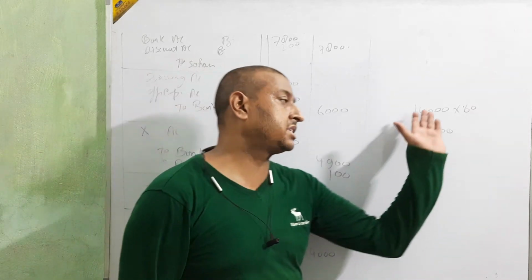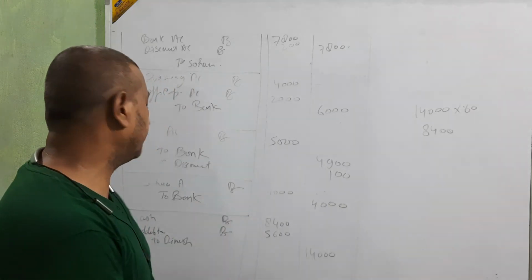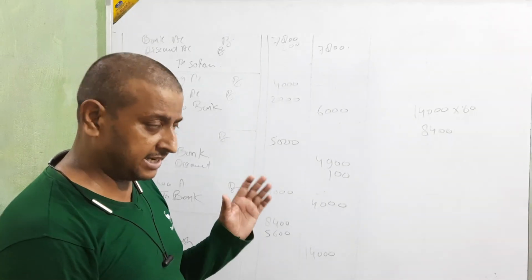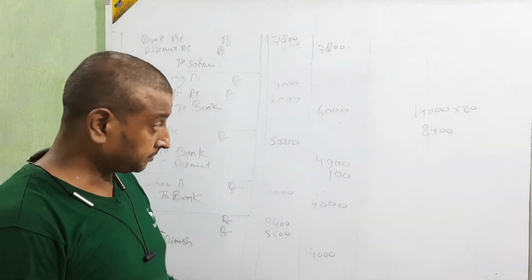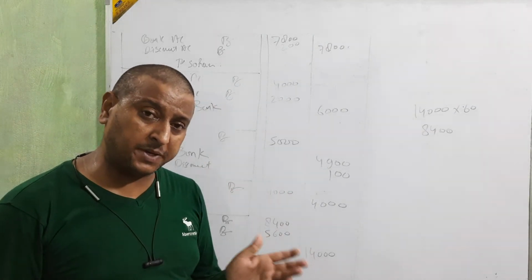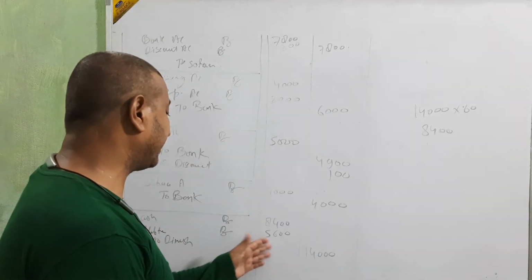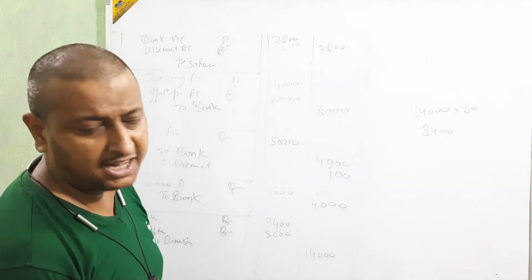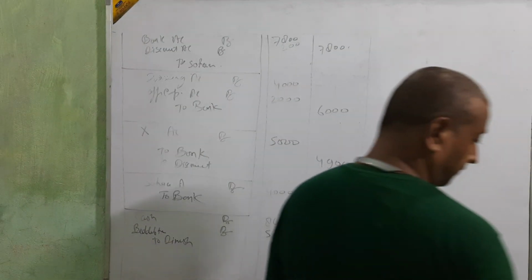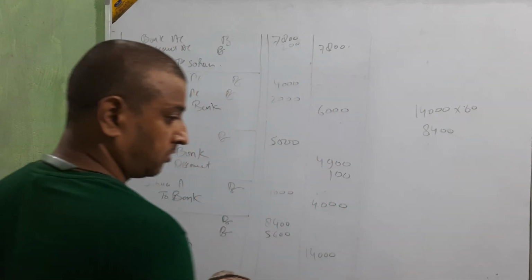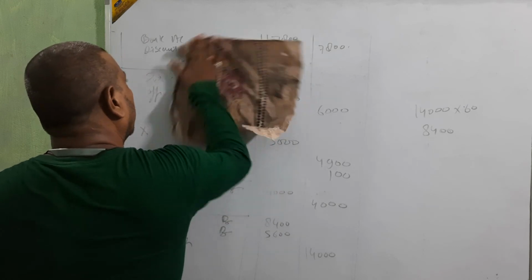Actually, we have to receive 14,000, but we are not able to receive 14,000 because Dinesh is not able to pay. Dinesh will pay only 60 paise on 1 rupee. Then for the 14,000, 8,400 is cash and the other amount is bad debts. Okay, beta? Clear? Some more is there? You are free.